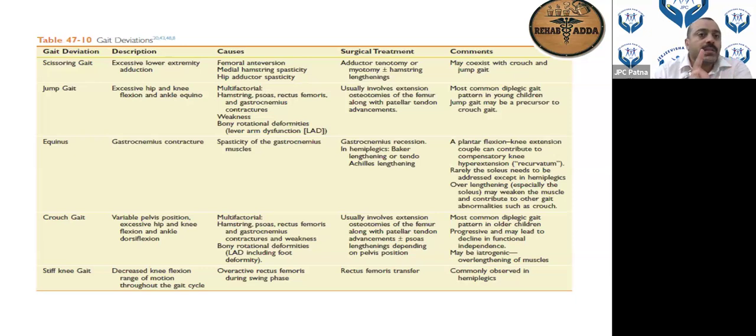Anti-spastic medications for scissoring, yes, it will benefit. What anti-spastic medication? Baclofen, yes, it can be given, but you have to be careful about the history of seizure, because baclofen is going to decrease the seizure threshold.